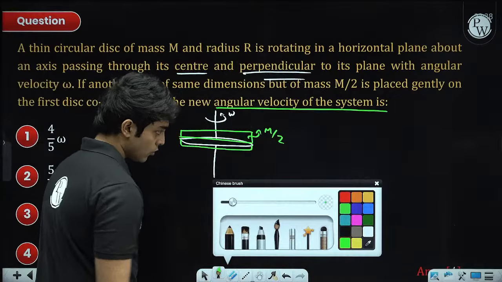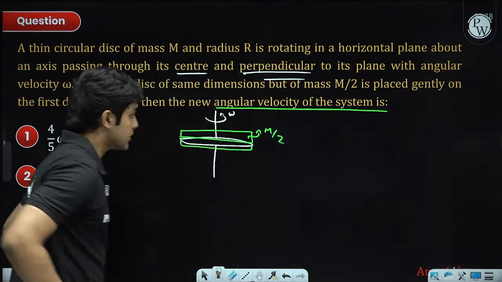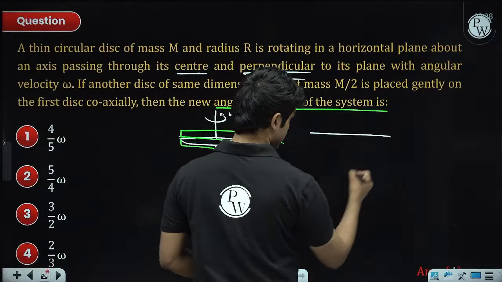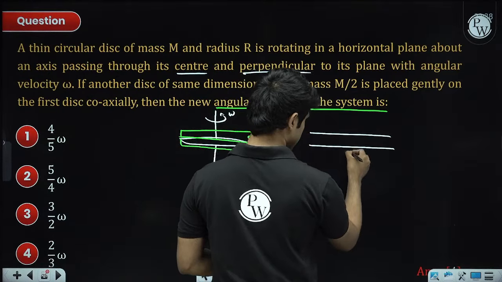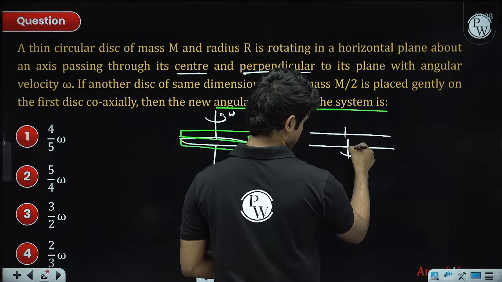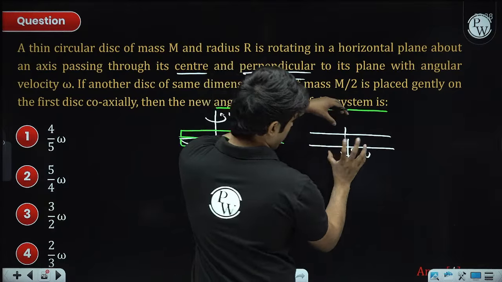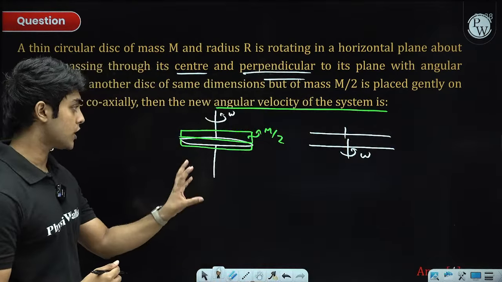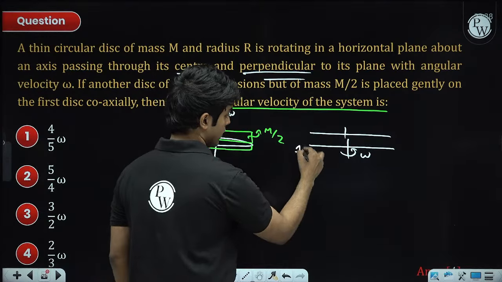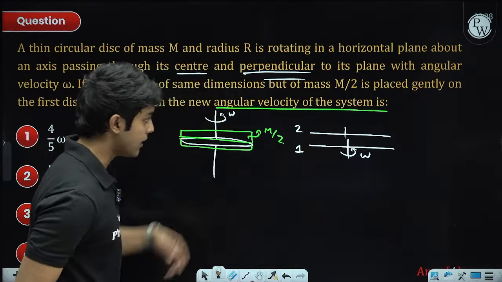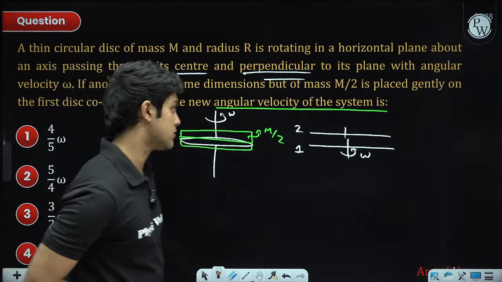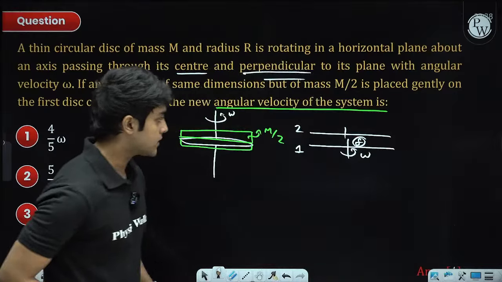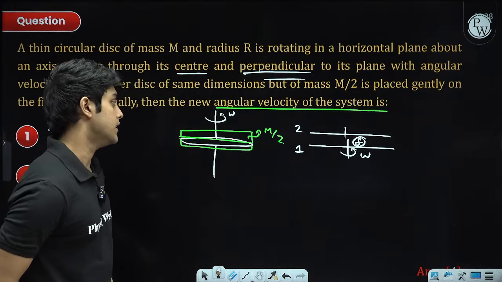Okay, so this is also an angular momentum conservation case, right? Because when we place, let's say, the second disk on top of the first disk, which is rotating, there will be friction from the first disk acting on the second disk and vice versa. That friction will be an internal force which acts between these two disks.